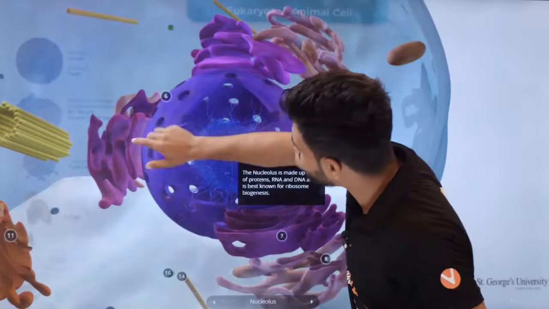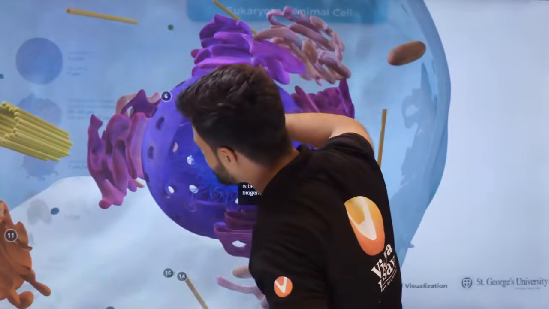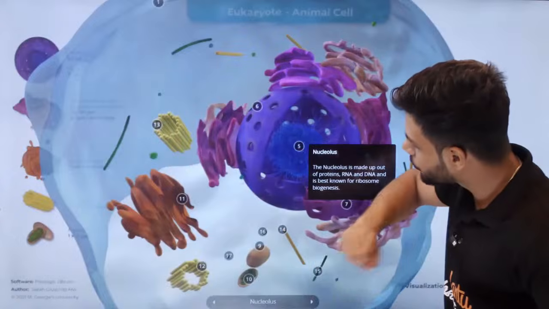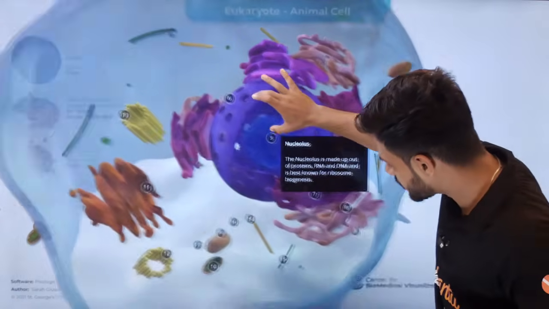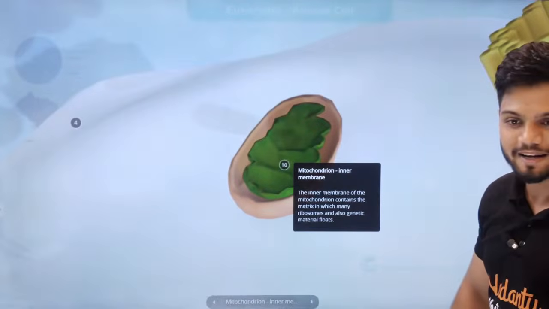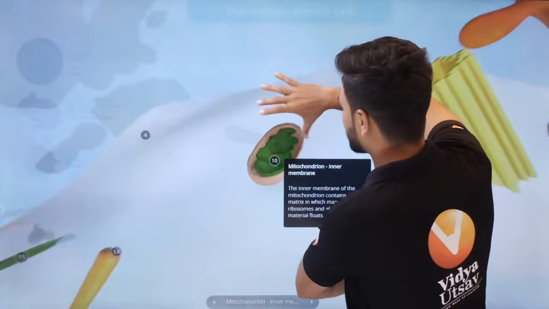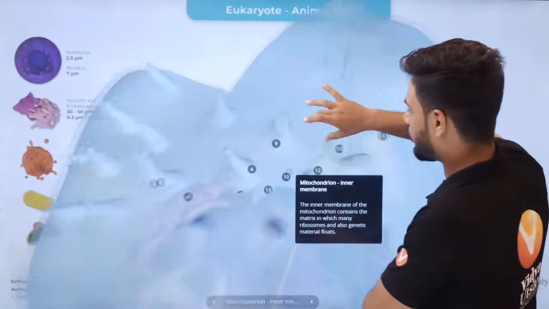Then we have the endoplasmic reticulum, which arises from the outer layer of the nuclear wall. Then we can see centrioles, some kind of Golgi body, and the almighty mitochondria. So this is the entire eukaryotic cell on the board.